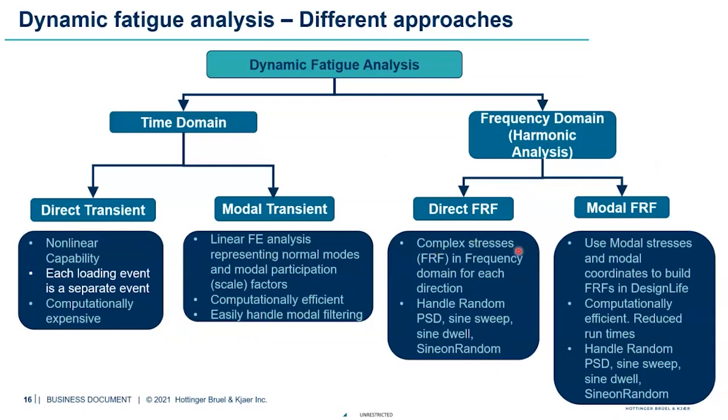That is actual FRFs, which has got the real part and the imaginary part for every loading direction or the excitation direction that we performed in the FE. And these results can be used inside nCode to handle, for example, random PSD calculations, sine sweep, sine dwell, sine on random. So nCode can handle any one of these along with the FRF results from the FE codes.